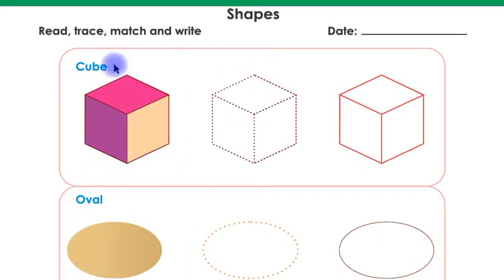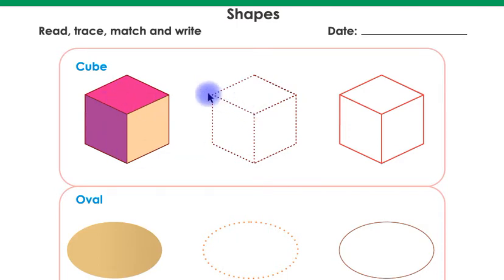Look at this children. This is a cube shape. Listen again children. This is a cube shape. As you can see different colors in this shape children. This is a cube shape. And this is cube inward. And this is a cube shape.